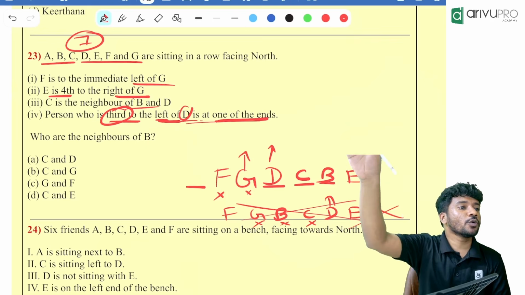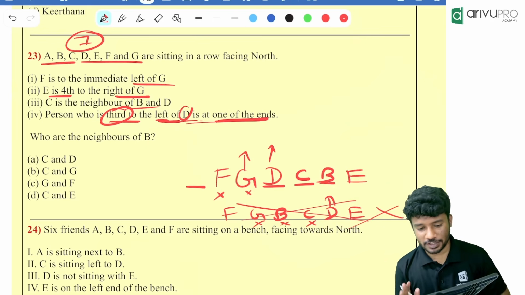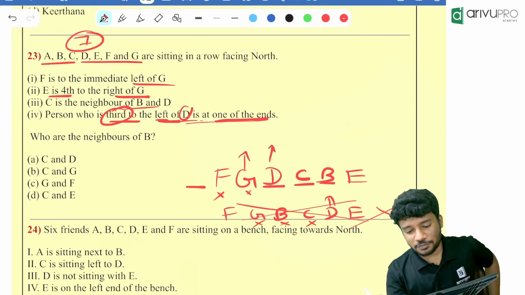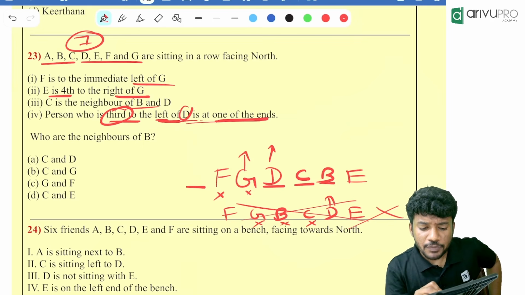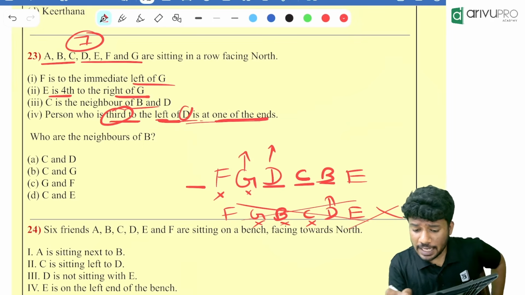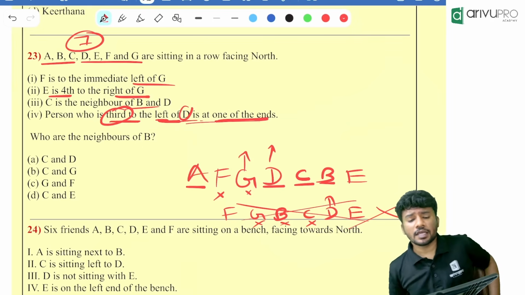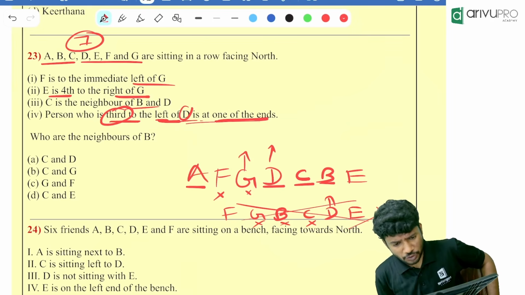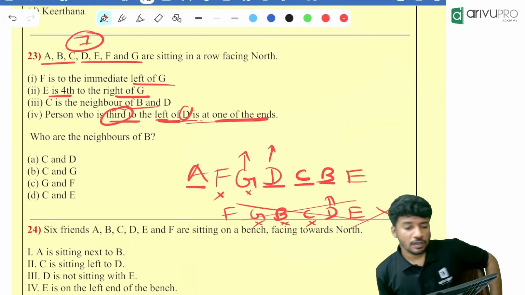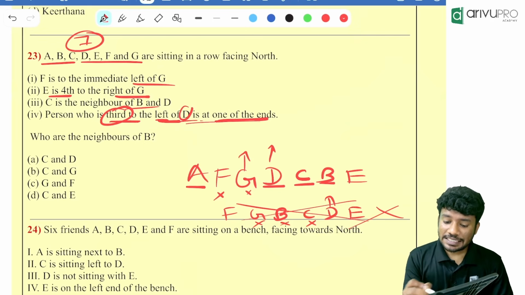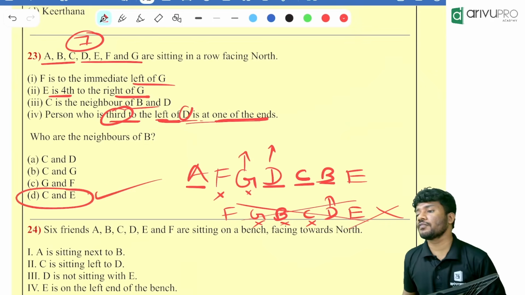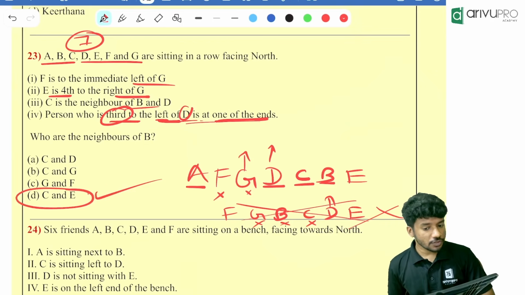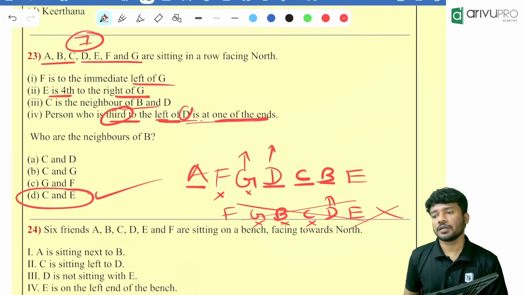Now tell me who is remaining in the question. Who are the neighbors of B is the question. You already got the answer, but still. Now you tell me who is the remaining person? A is remaining. Where will be the position of A? A will be over here. Now you tell who are the neighbors of B? C and E are the neighbors of B. Understood? Yes, got it? Yes.